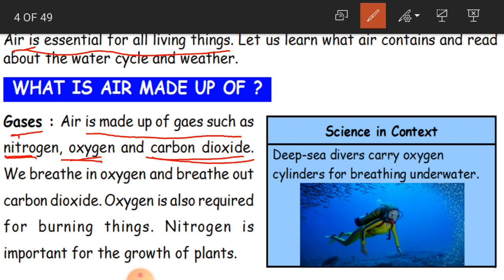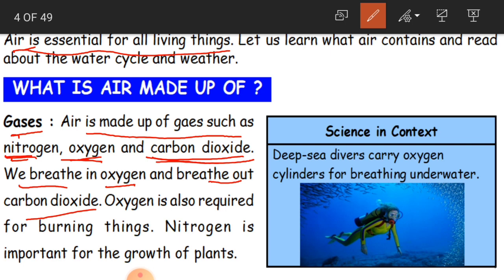Along with this, there are also some other gases. But the major and important gases of air are nitrogen, oxygen and carbon dioxide. So you have to remember these three gases when we talk about air. Clear children? Now we breathe in oxygen and breathe out carbon dioxide.